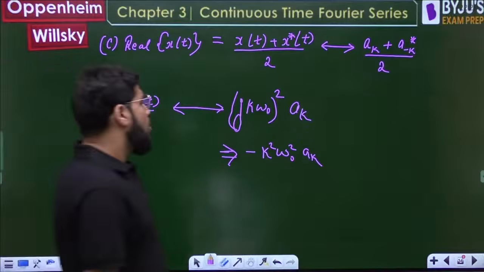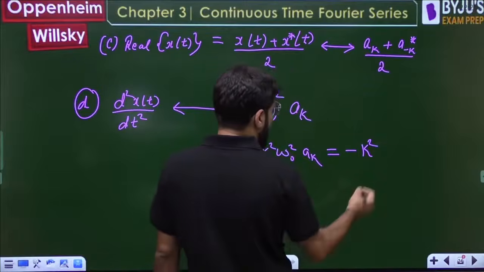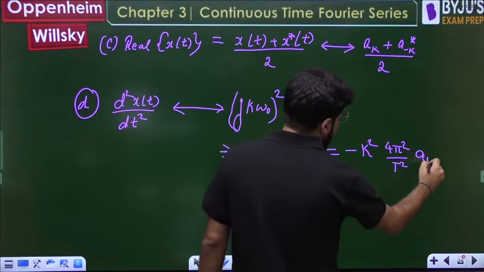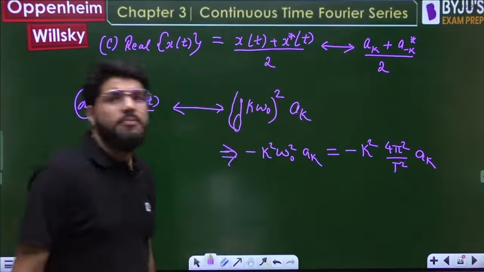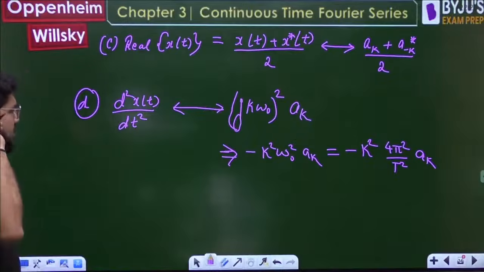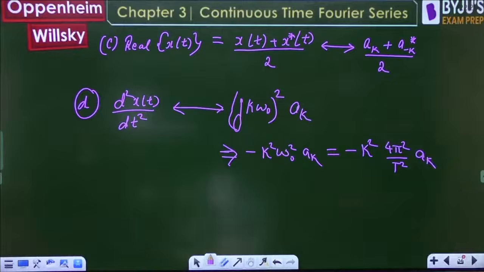Or it can also be written as minus k square, where omega naught is 2 pi by T. So 4 pi square by T square ak. It can also be written in time period form; depends again on how the options are given. Okay, that is the answer. Minus k square 4 pi square by T square ak.